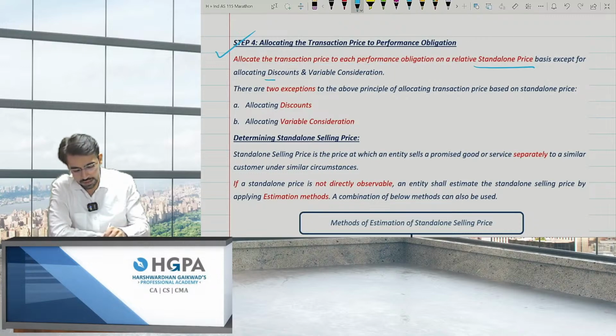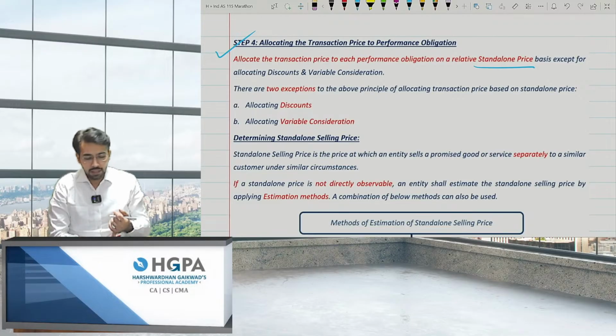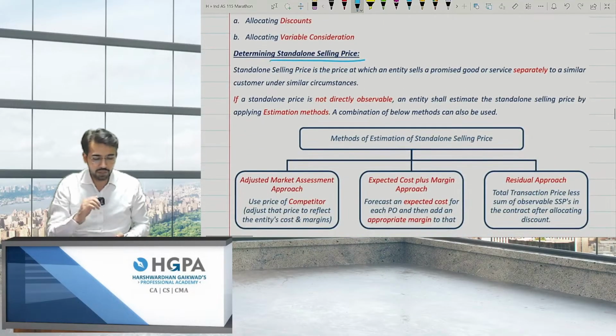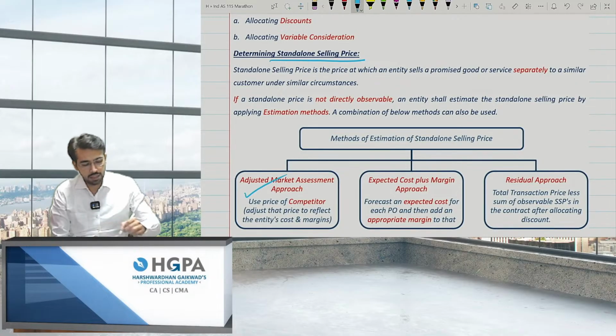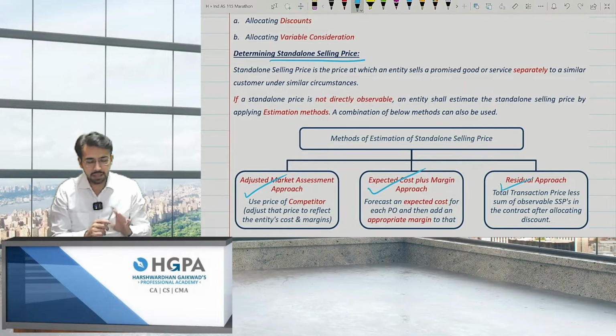Now, what are the 2 exceptions? I'll explain with the examples itself, okay? But the problem is, if you do not have the standalone selling price at that point of time, what will you do? You have the adjusted market approach, the expected cost plus margin approach, and the residual approach. Let's say I'm giving you three products. For two products I have the standalone price, but for the third I don't, because I always sell it in a combo. So how will I check? There are three methods: adjusted market price, expected cost plus margin, and residual.